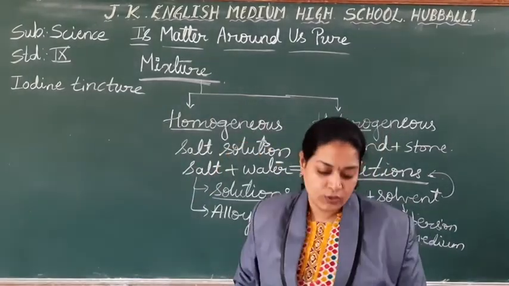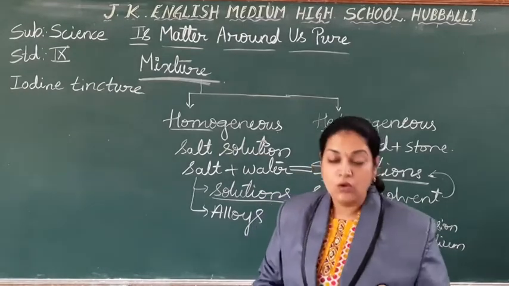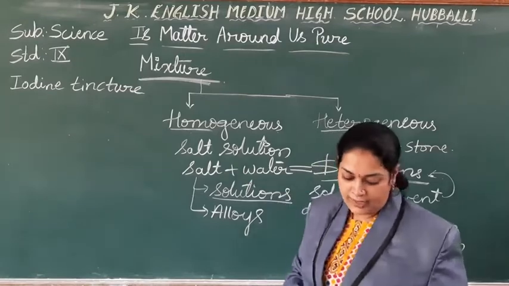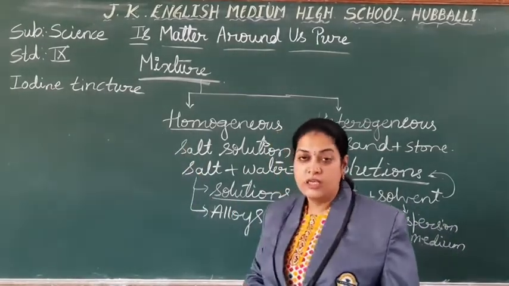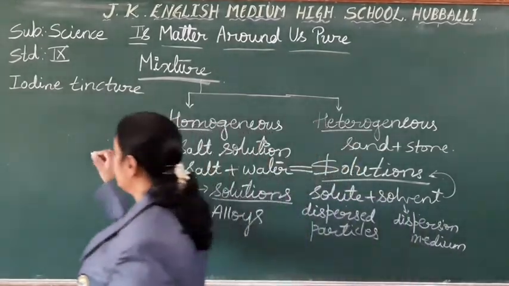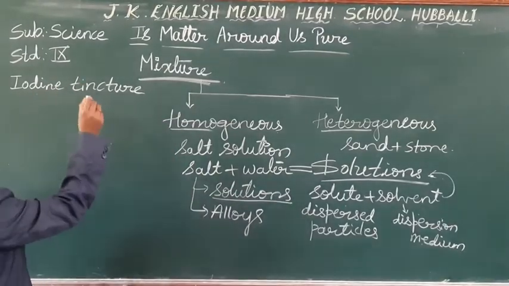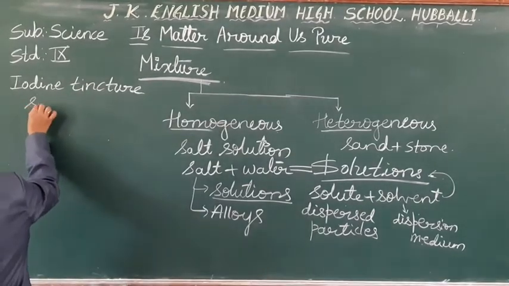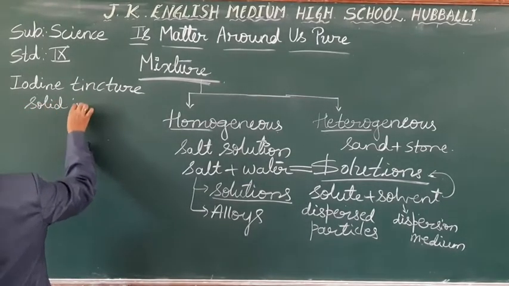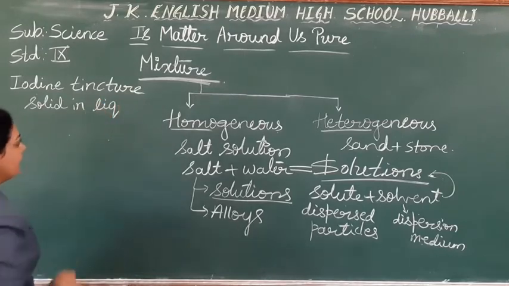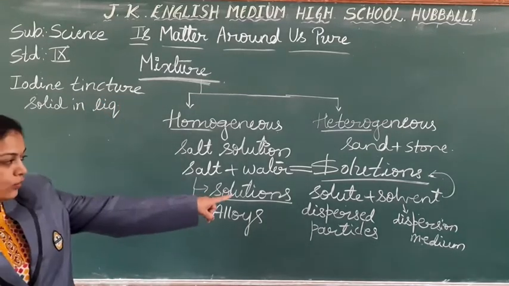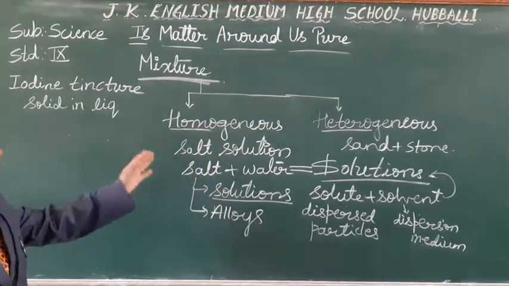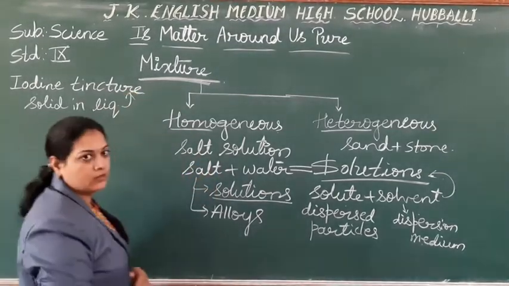A bit of iodine, you are going to put it in the alcohol to prepare the solution. Right? So that is called the iodine tincture. So what happened here? Iodine is solid and you are going to put it in the alcohol which is liquid in nature. So this is an example for solid in liquid medium. Solid is solute and the liquid alcohol is the solvent. So you have prepared a solution.